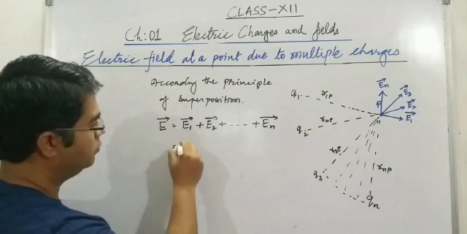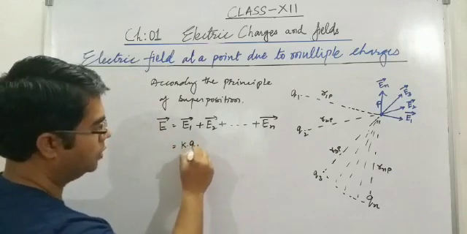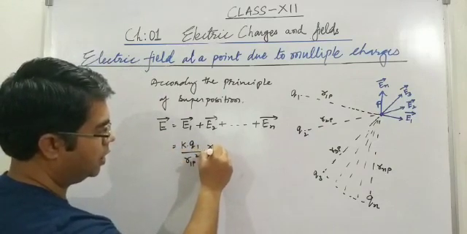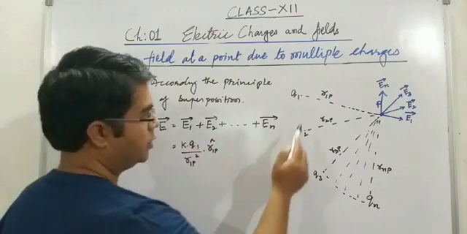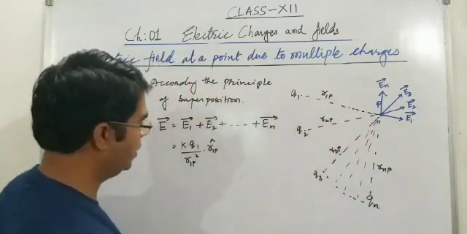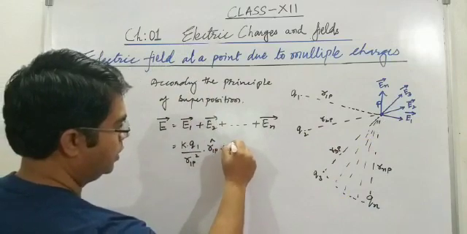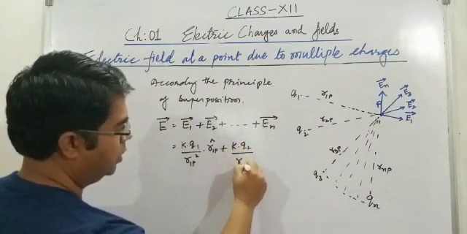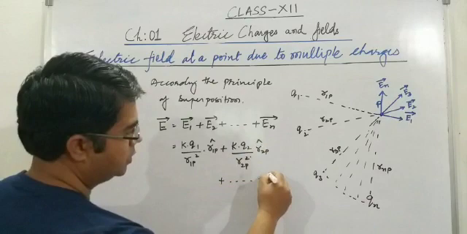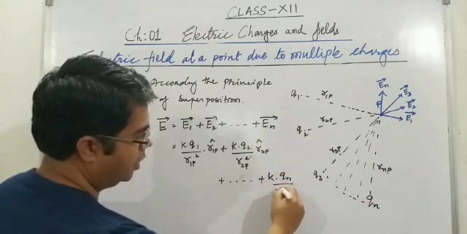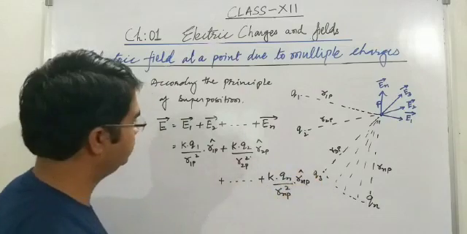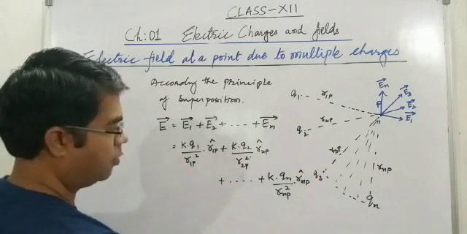So E1 is equal to K Q1 by R1P square R1P cap, because the direction of the electric field E1 is in this direction and therefore we can consider this direction R1P cap, plus K Q2 by R2P square R2P cap, plus up to K Qn upon RNP square RNP cap. So here we can take K common.